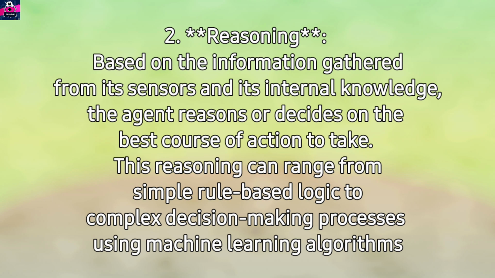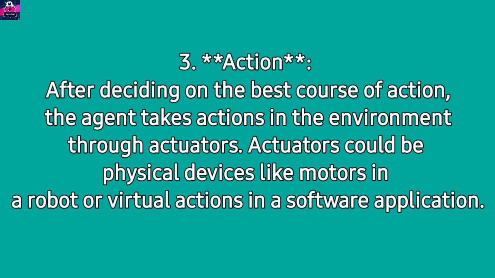This reasoning can range from simple rule-based logic to complex decision-making processes using machine learning algorithms. 3. Action. After deciding on the best course of action, the agent takes actions in the environment through actuators. Actuators could be physical devices like motors in a robot or virtual actions in a software application.